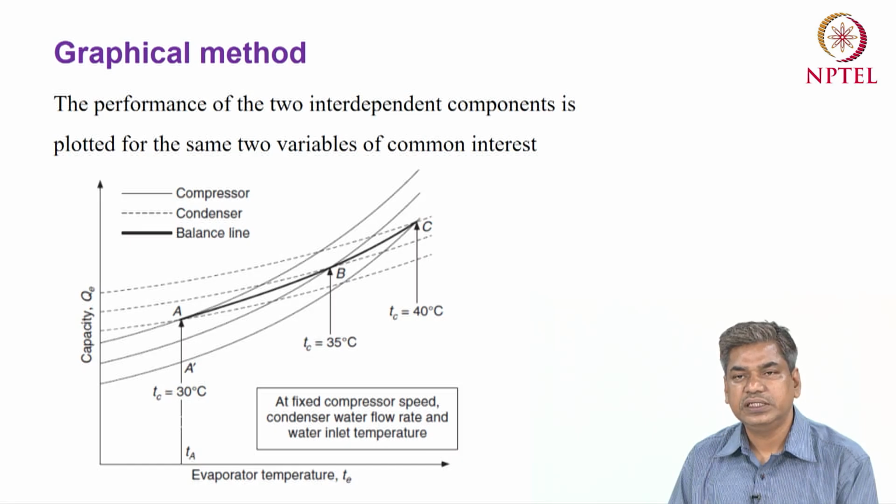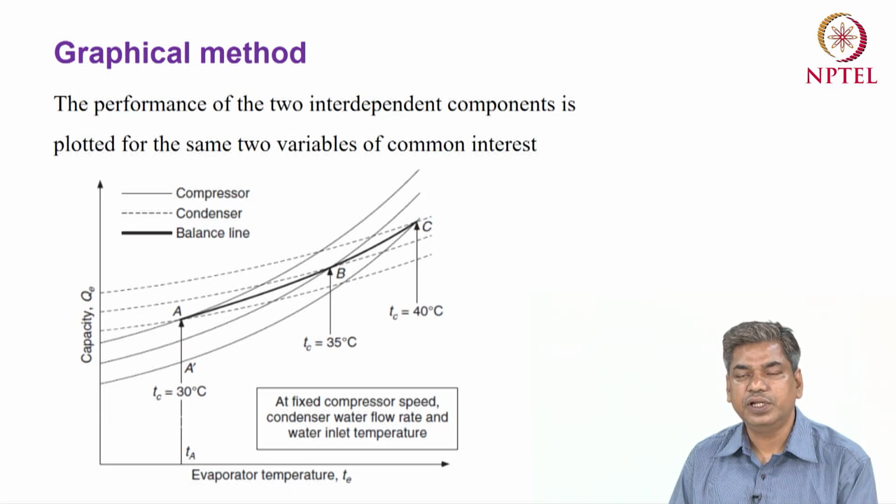The x-axis is the evaporator temperature. For defined condenser temperatures, like a condenser temperature of 30 degrees centigrade, 35 degrees centigrade, and 40 degrees centigrade, and for a defined evaporator temperature, if you measure the mass flow rate through the compressor, then based on that mass flow rate we can evaluate the capacity.